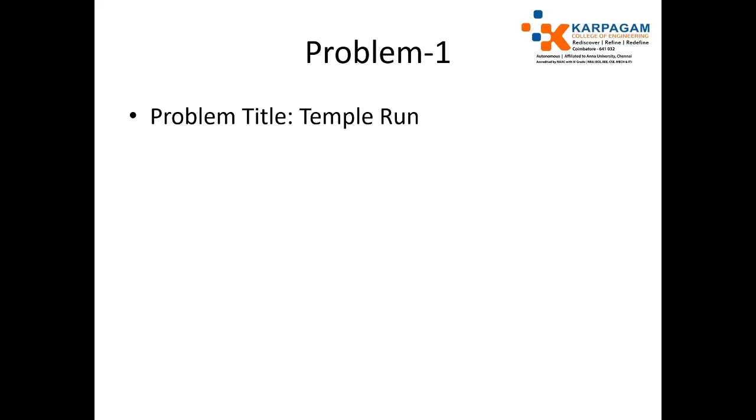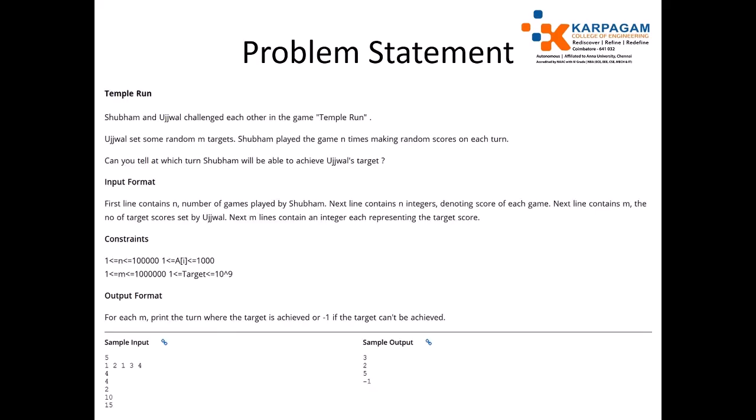Problem title is Temple Run. Read the problem statement. Shubham and Ujjwal challenged each other in the game Temple Run. Ujjwal set some random M targets. Shubham played the game n times, making random scores on each turn. Can you tell which turn Shubham will be able to achieve Ujjwal's target?